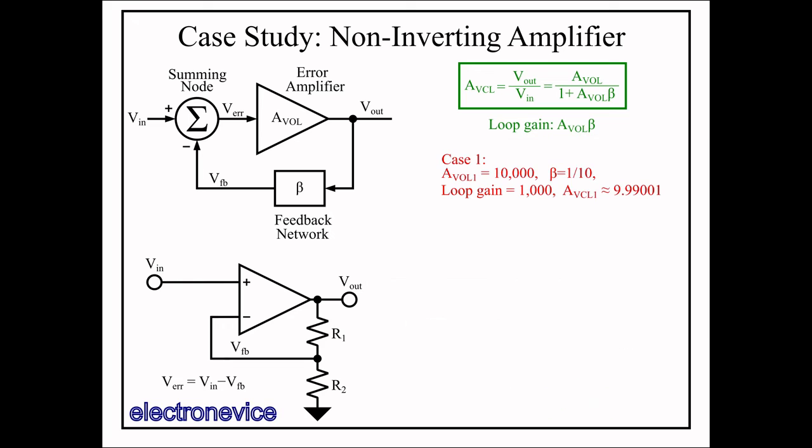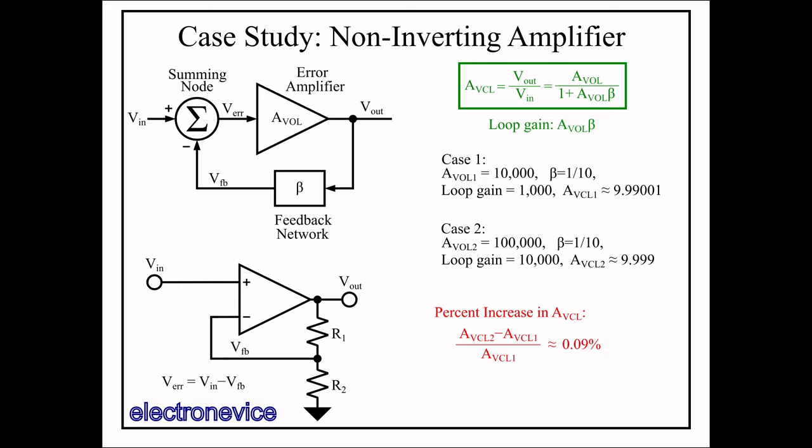To illustrate this, let's just look at the case when the gain is 10,000 and beta is 1 over 10. So the loop gain is 1,000, and the closed loop gain is about 9.99001. Now let's increase the gain by a factor of 10 to 100,000 with the same beta. So the loop gain is 10,000, and the closed loop gain is 9.999. Calculating the percent increase in closed loop gain due to this tenfold increase in open loop gain, we see that even though the open loop gain of the op-amp has changed by an order of magnitude, the closed loop gain has changed by less than 0.1% in magnitude.